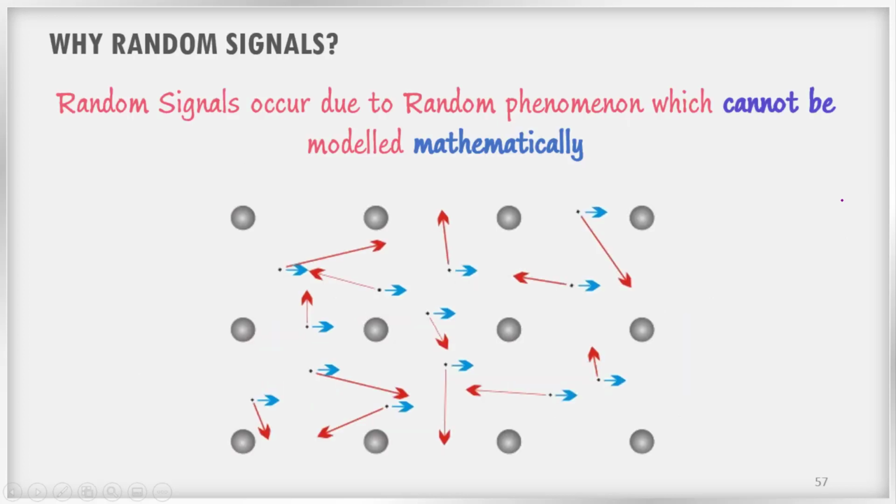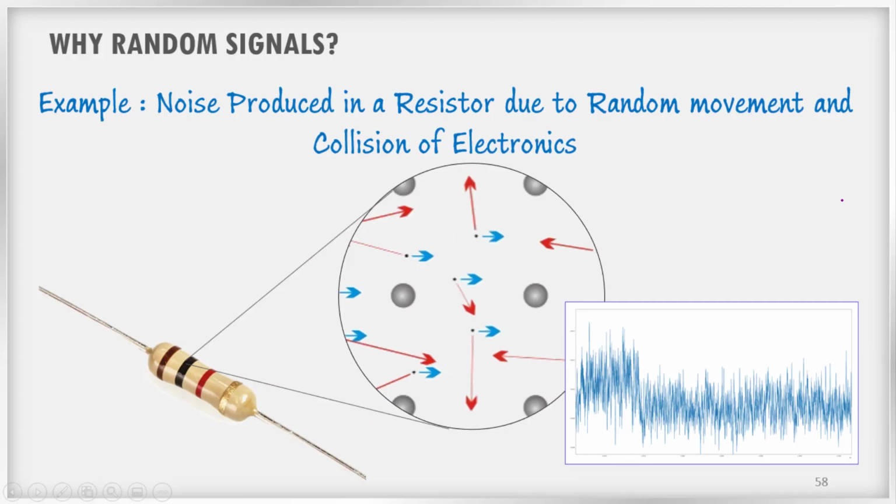Now, why do such random signals occur? Random signals occur due to random phenomena which cannot be modeled mathematically. For example, a random signal is the noise generated in most electronic circuits. This may be due to a resistor. The reason behind this noise is the random movements and collisions of electrons and the thermal energy produced by these collisions inside a resistor. The noise signals from various sources like electronic amplifiers, oscillators, radio receivers, etc. are best examples of random signals.